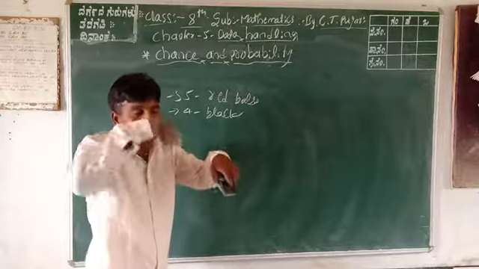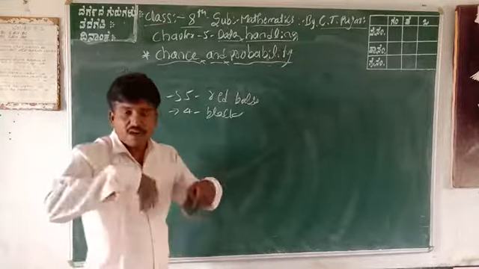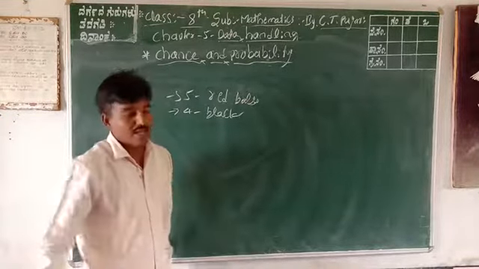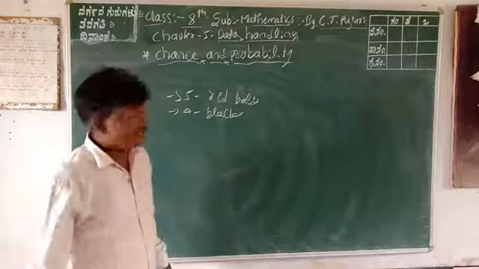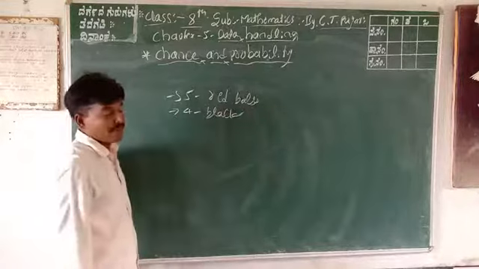Mix all balls in the single box. You take only one ball randomly. What is the probability of a red ball?